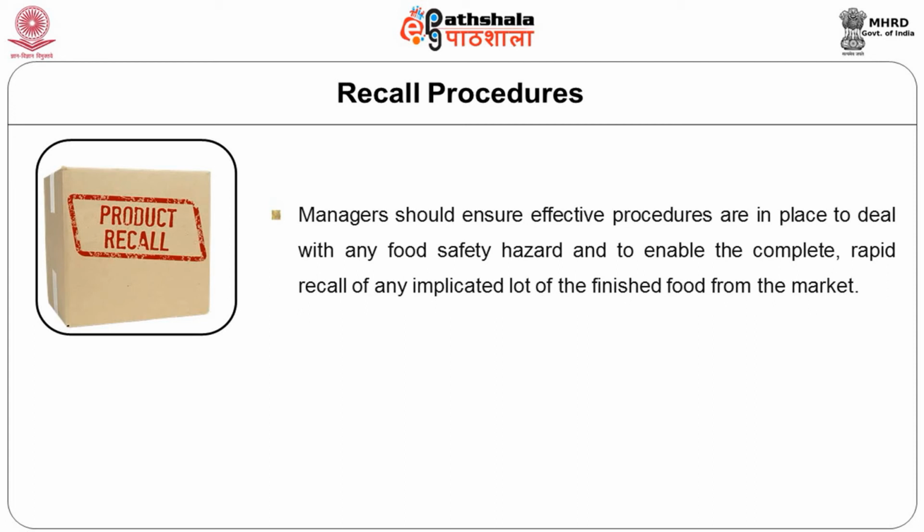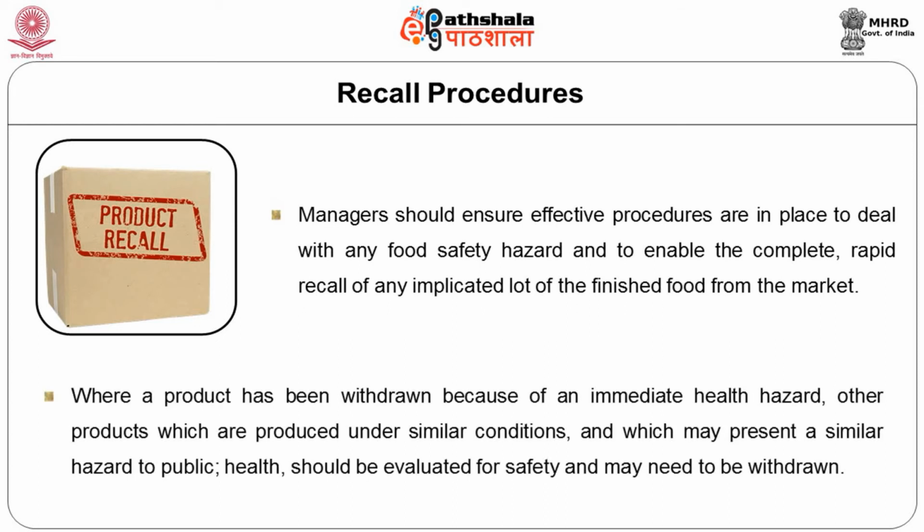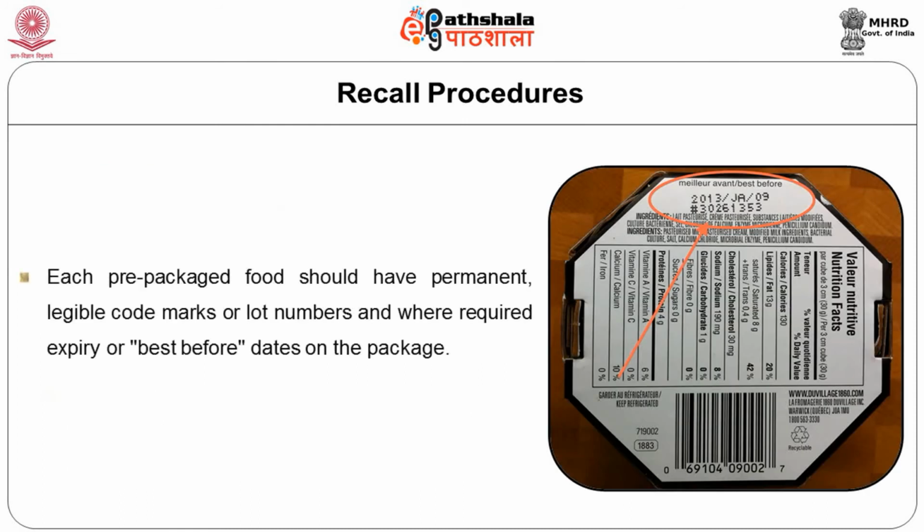the food business operator. Where a product has been withdrawn because of an immediate health hazard, other products produced under similar conditions may have to be scrutinized, and the same hazards may be there in that product, and therefore it could be a hazard to public health. In that way it should be evaluated for safety and may have to be withdrawn. The need for public warnings should therefore be considered. Each pre-packaged food should have a permanent legible code mark and lot numbers where required, and expiry or best before dates given on the packages.